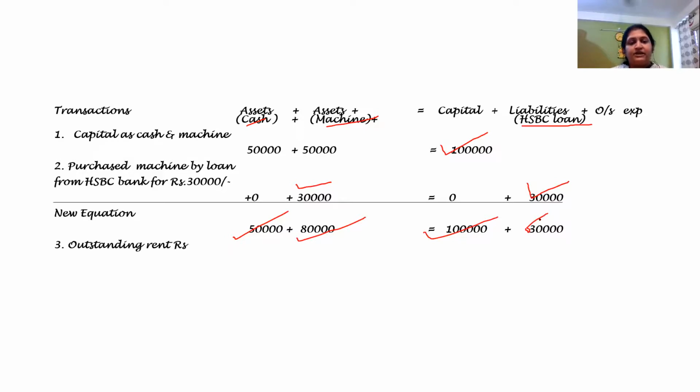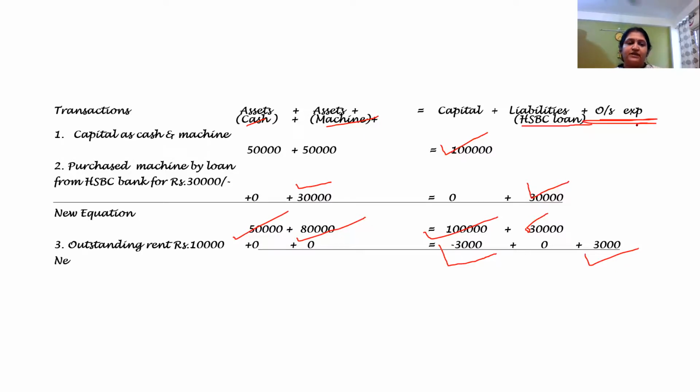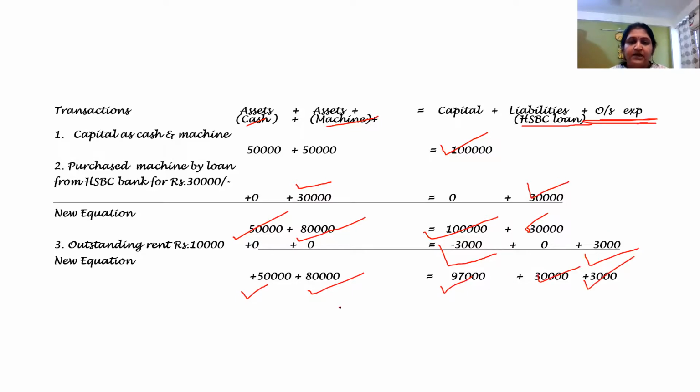In the third equation, there is an outstanding rent. Basically, what happens, outstanding rent is an expense for this period. Expenses are to be given to the owner. So I'm subtracting. And a new liability is being created. I will do that entry. And here I will write now that it is an outstanding expense. Again, I will find out the new equation. 50 plus 0, 80 plus 0, 1 lakh minus 3,000, 30,000, and this is 3,000. And again, friends, every time we should do this totaling up. This totaling up should remain the same. So 97 plus 3, 1 lakh, and 1 lakh 30,000. And here also it is 1 lakh 30,000.